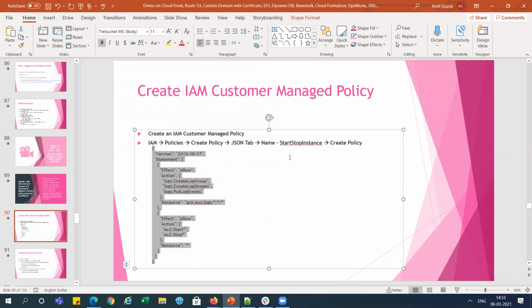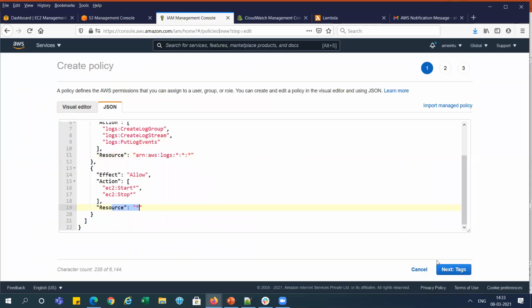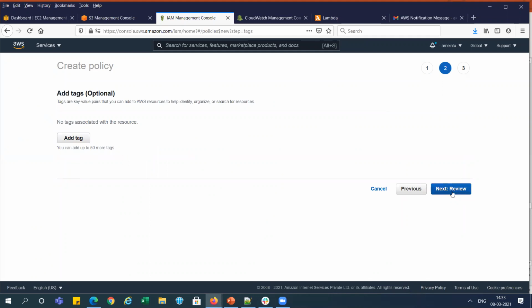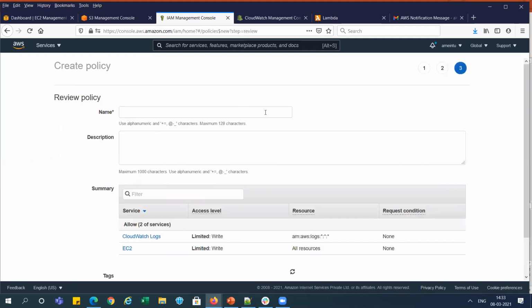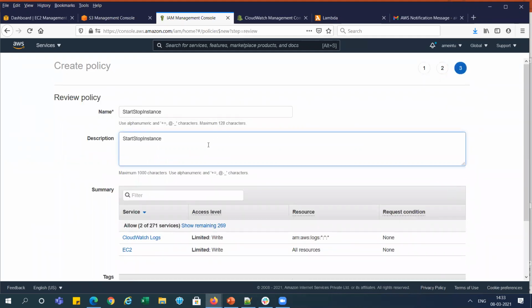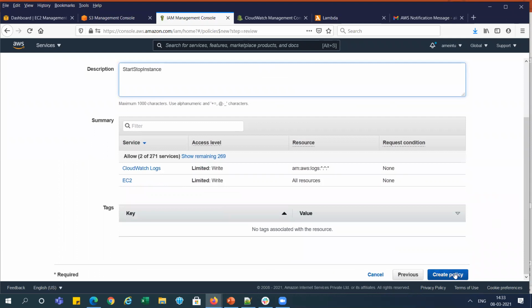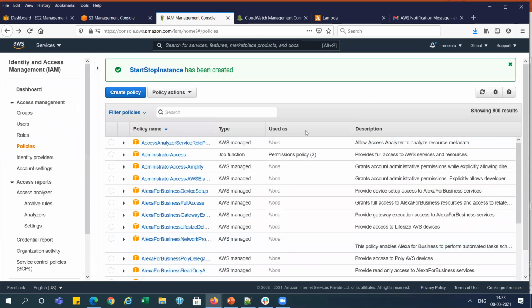Create policy, JSON tab, name start instance. I'm putting the same name. Next tab, not required. Next, in review I'm giving the name start instance. You can see we are using CloudWatch logs and EC2, giving policy access to both services. So I am just creating the policy here. This policy is created, right?